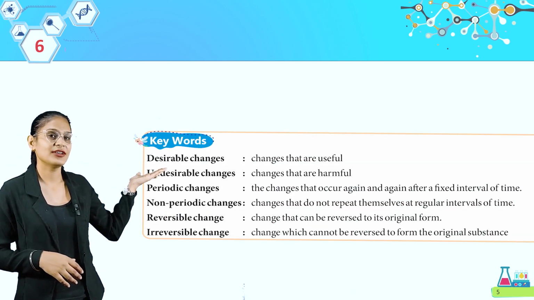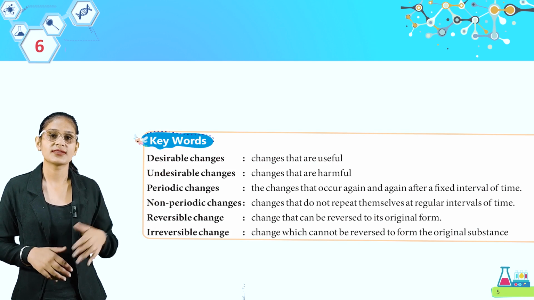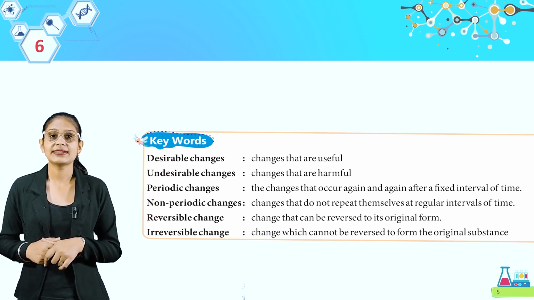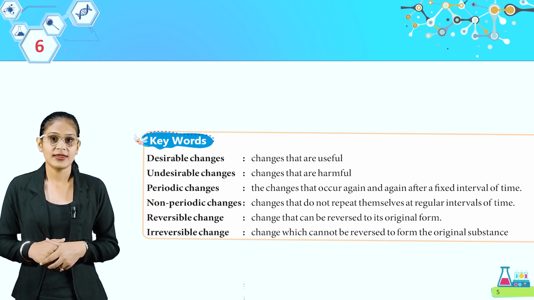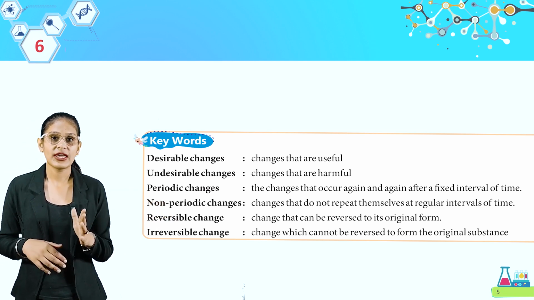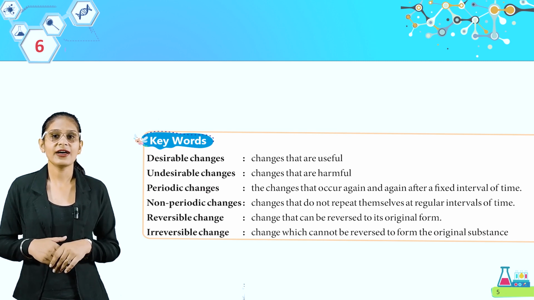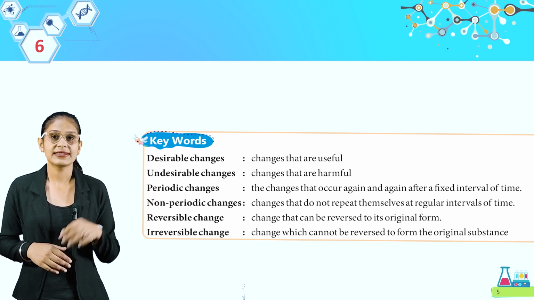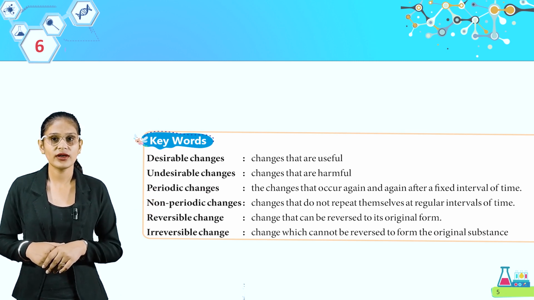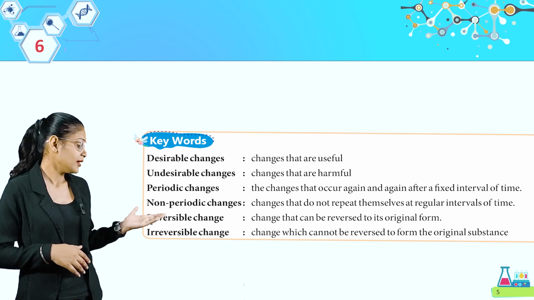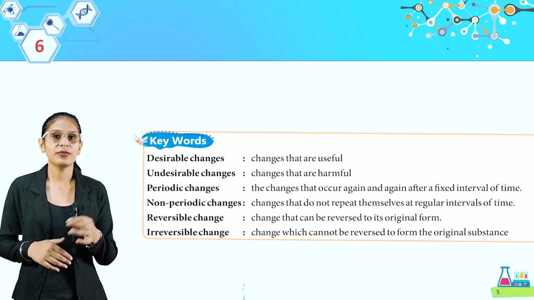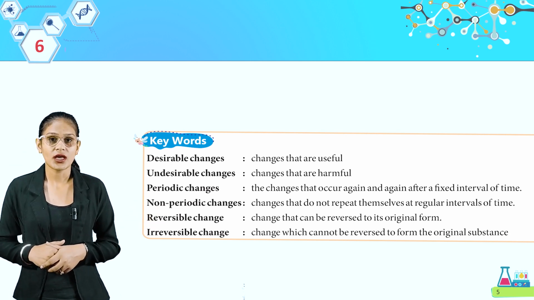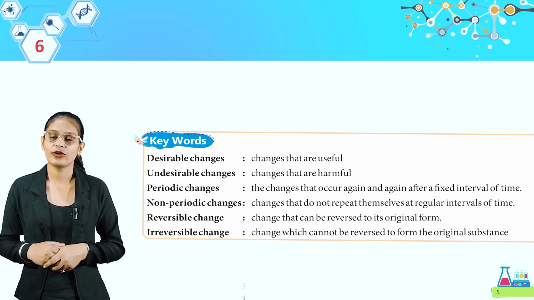Here are keywords. Look at the first. Desirable changes. Changes that are useful. Undesirable changes. Changes that are harmful. Periodic changes. Changes that occur again and again after a fixed interval of time. Here, non-periodic changes. Changes that do not repeat themselves at regular intervals of time. Here is reversible change. Change that can be reversed to its original form. Irreversible change. Change which cannot be reversed to form the original substance.